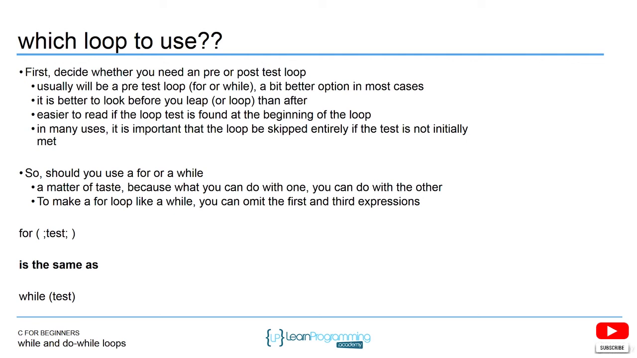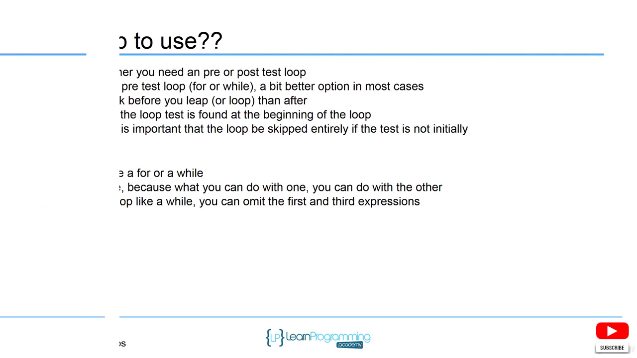If you actually wanted to use a for loop and make it look like a while, you just don't have the first and the third expressions. You just have the single one. So for, semicolon, test, semicolon is the same as while, test. So this is just showing you that the for and the while can do the same thing. Just change the syntax a little.